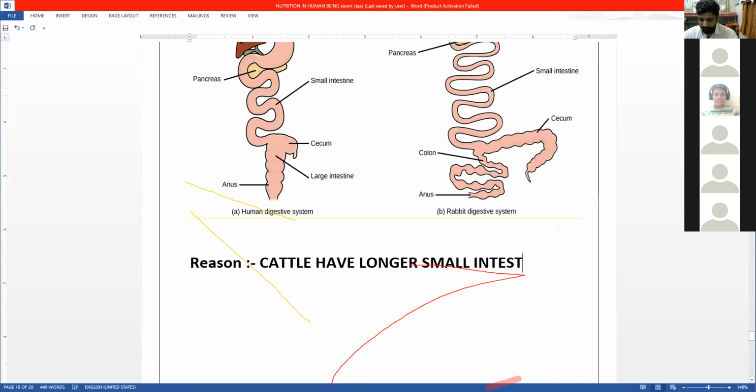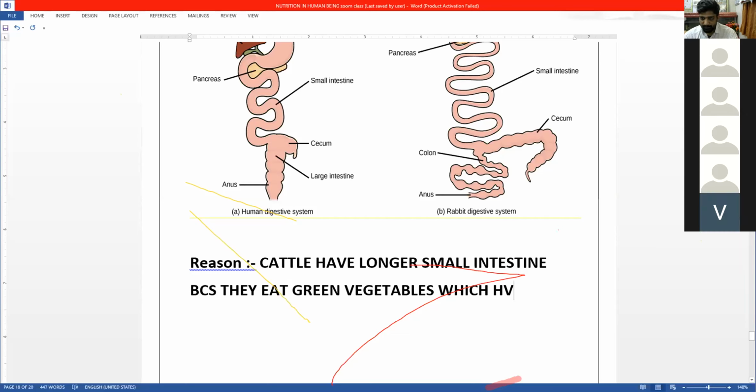Why? Because they eat green vegetables, which have cellulose.